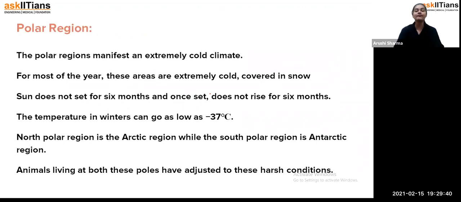Okay. Now we have talked very much about the adaptation of animals. Now we are talking about the different regions.